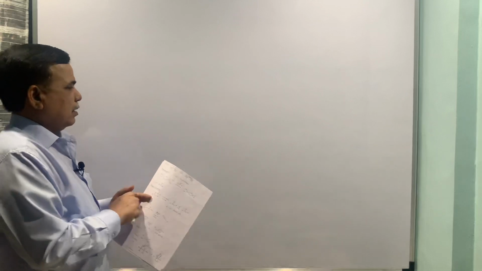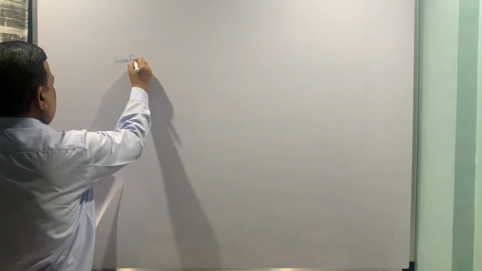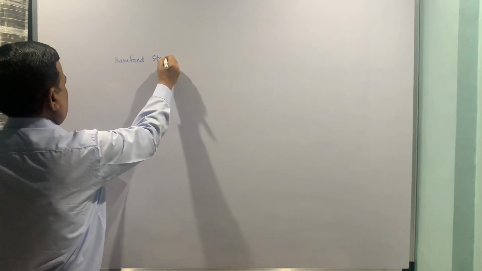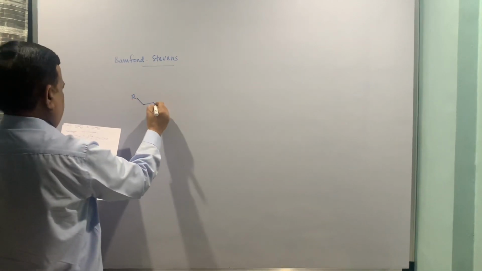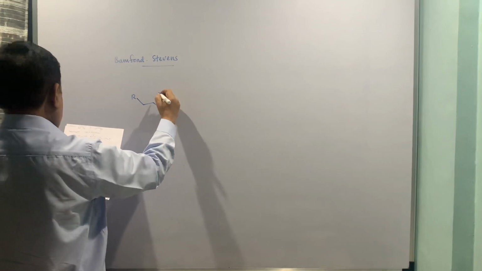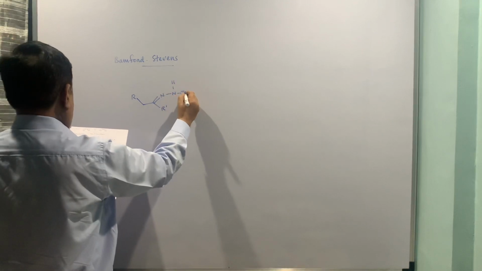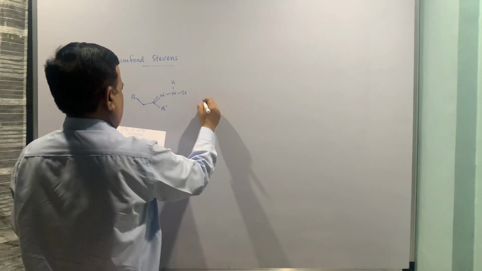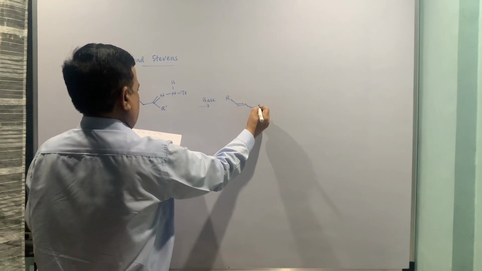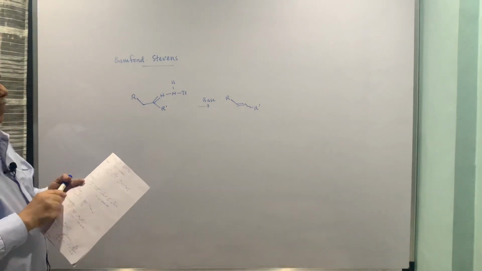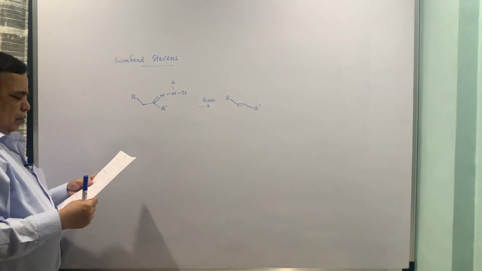Now, Bamford-Stevens reaction. Once again you are having R dash, then base, and once again you get the alkene. The stereochemistry is not fixed, that's why the wavy line is there, but the mechanism is more or less the same.